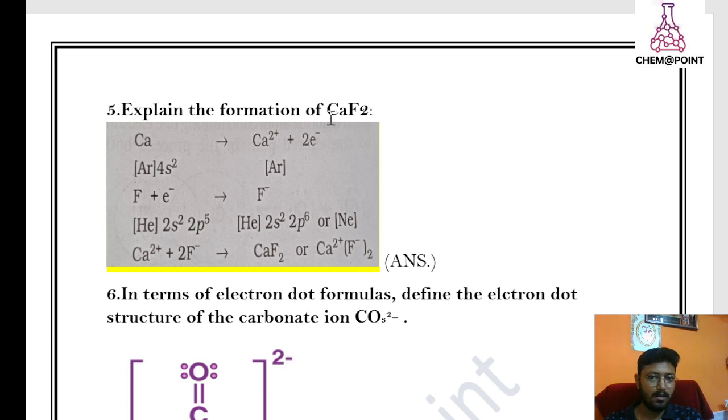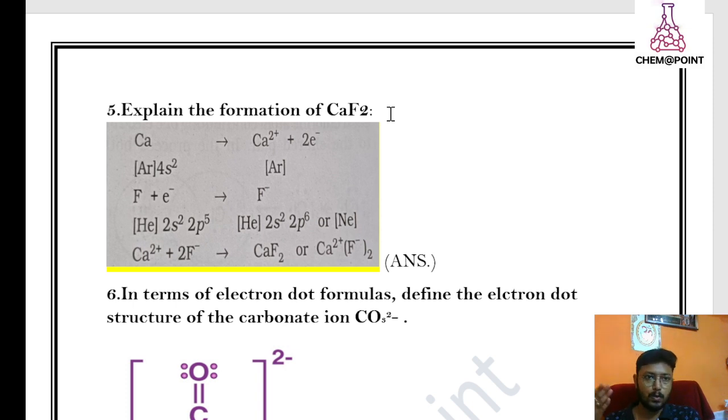Now move to question number 5. Explain the formation of calcium fluoride. All of you know that calcium is a metal and fluorine is a non-metal. Metals tend to lose electrons and non-metals tend to gain electrons. Calcium is in group number 2. All of you know the periodic table has 18 groups.